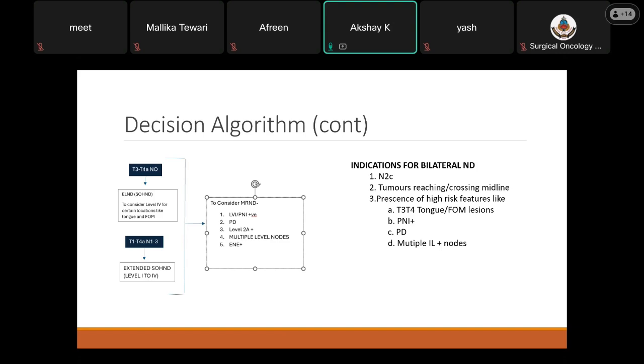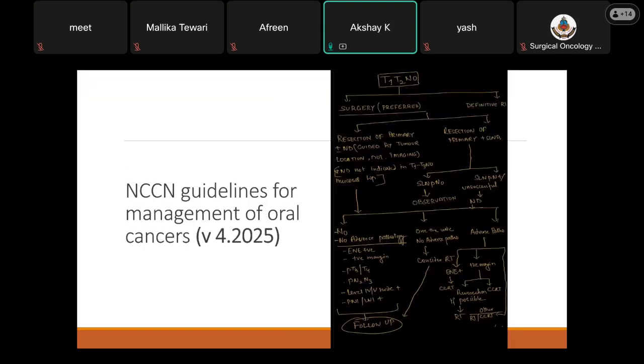and positivity of ENE. Indications for bilateral neck dissection included the N2C tumors, tumors reaching or crossing midline, presence of high-risk features like T3, T4 tongue tumors, floor of mouth lesions, presence of PNI, poorly differentiated tumors, as well as multiple ipsilateral nodes. This is the current NCCN guidelines.